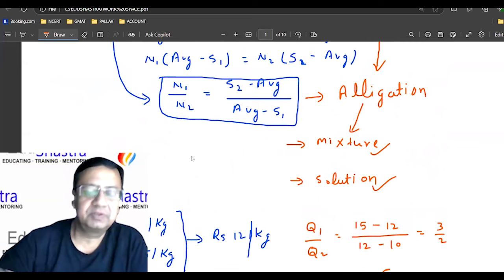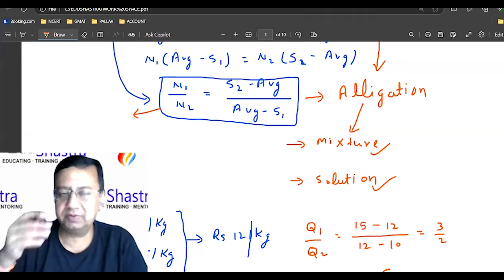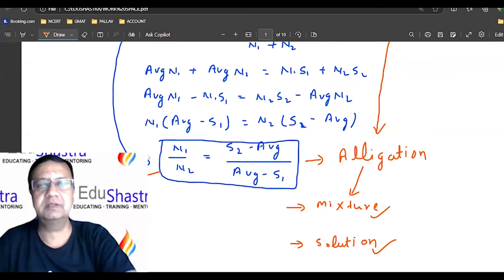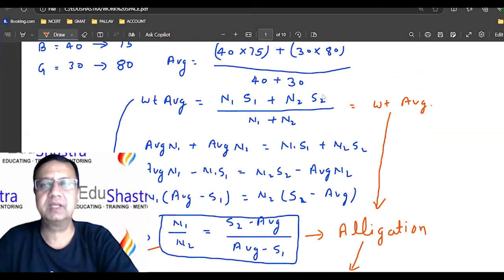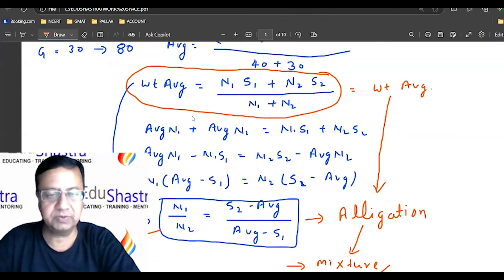Okay. So tell me, Krishna, you're saying you're using this same formula, right? The one at the top, sir. Acha, okay. The first one, yeah. Okay, this one. Right. So with this formula, we are saying that we are deriving the allegation from this weighted average only, right?